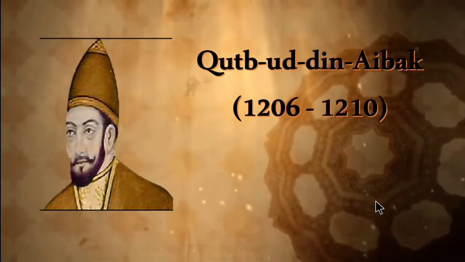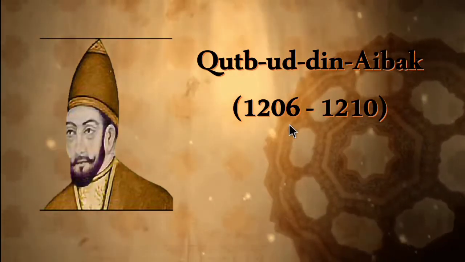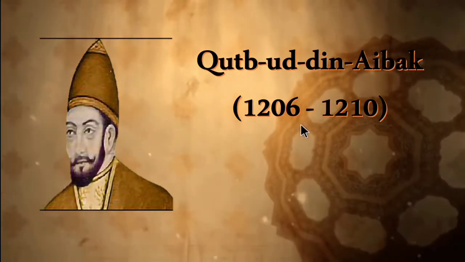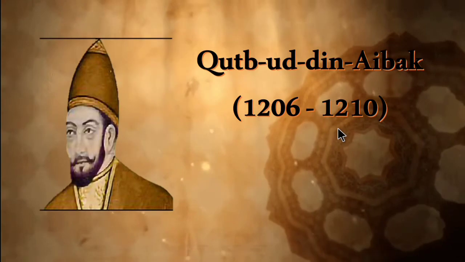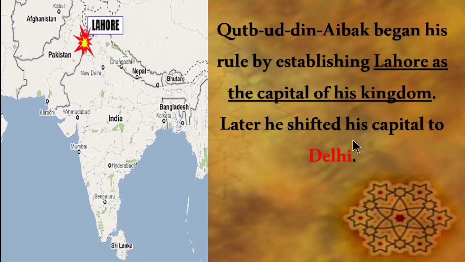First, let's see about Qutbuddin Aibak. The time period is between 1206 to 1210, that is after the death of Muhammad Ghori. Aibak began his rule by establishing Lahore as the capital of his kingdom, and later he shifted his capital to Delhi.